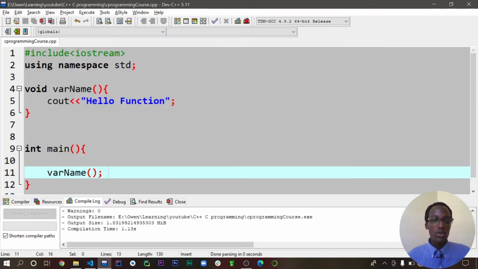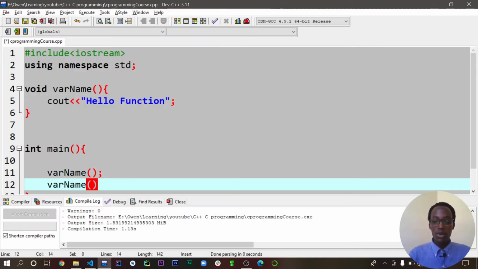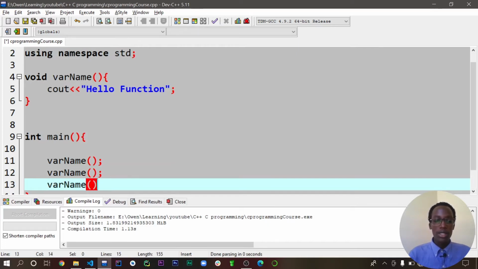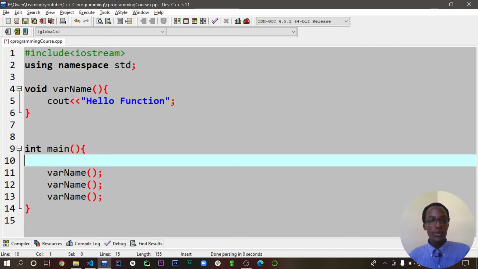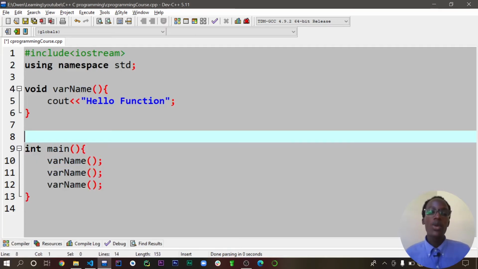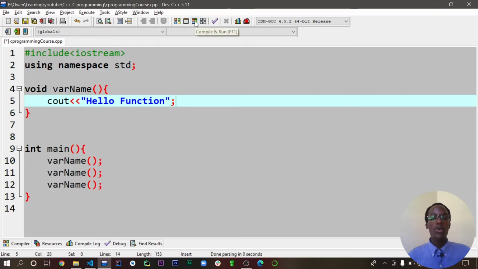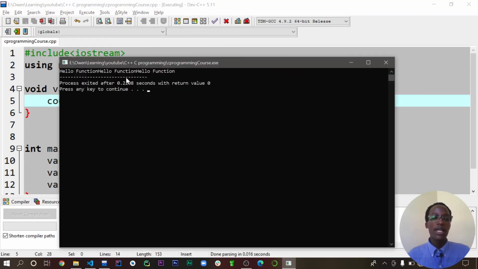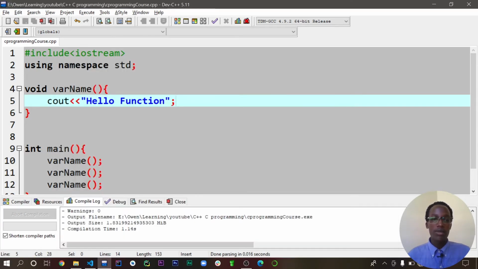So we can again reuse this. So we can have multiple of it. So semicolon, then make sure you have also a semicolon. So once you have that, this is like the awesome part of it. So we can have multiple codes so that we can now reuse them. So if we now run it, we expect that now our function gets called 3 times. So let's just print this in like a new line.